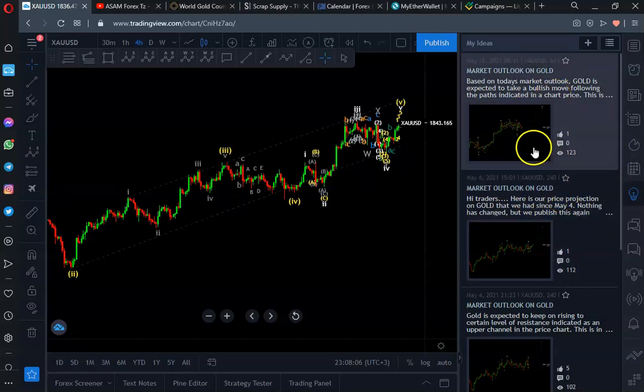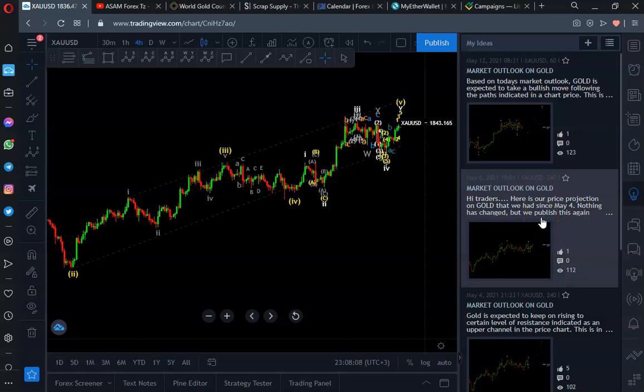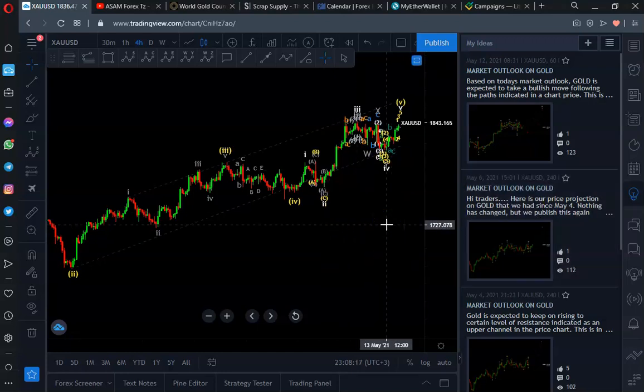For those who don't trade gold and silver, you may trade AUD CAD. AUD CAD has positive correlation with gold and silver. All three pairs, gold, silver, and AUD CAD, have positive correlation.